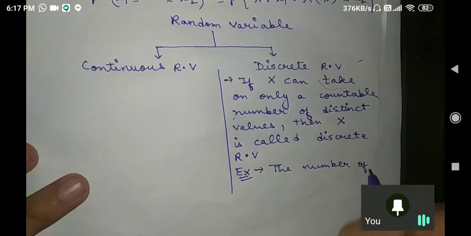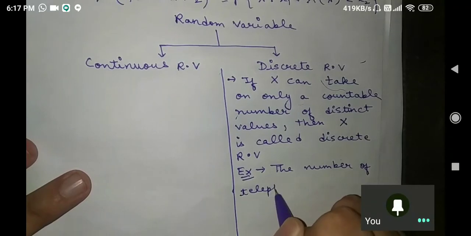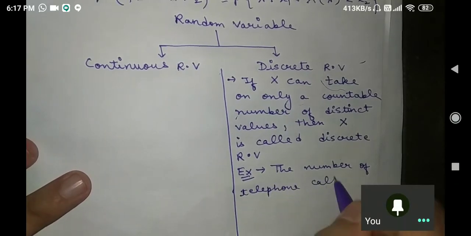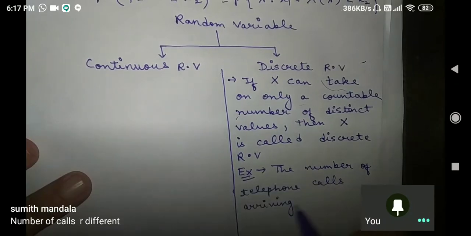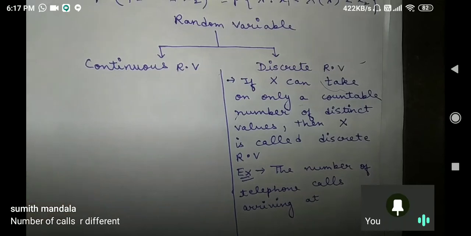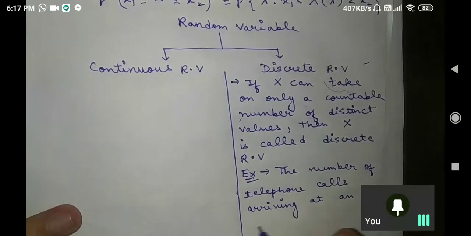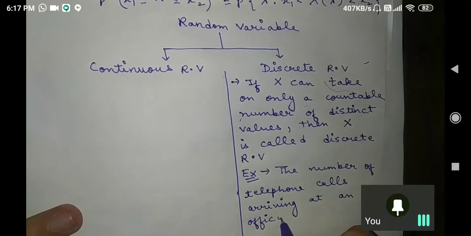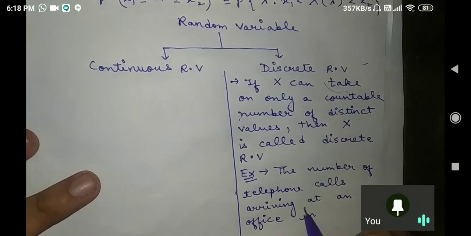So I am writing over here the number of telephone calls arriving at an office. Number of calls are different. Yeah, you can say like that. Very good, Sumit Mandala. At an office, but what the main motive was, that for a finite interval of time it was coming. In a finite interval of time, let us understand.